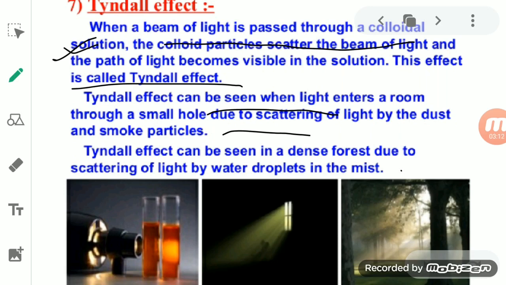Why is it so? Because the colloidal particles present in the air help in scattering the light, and as the light gets scattered by the colloidal particles, we are able to see the light path entering the room. You can see the Tyndall effect also in a dense forest.